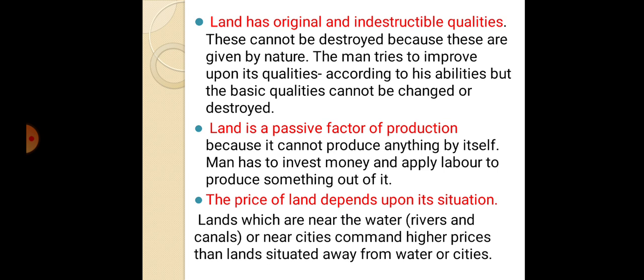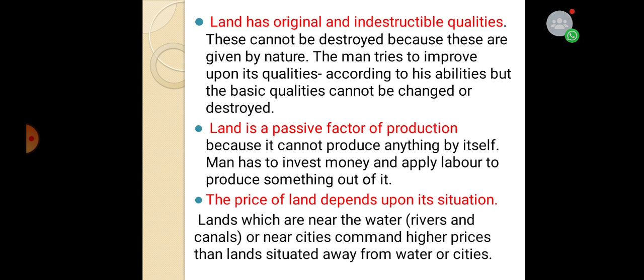Then the next one is very important: land is a passive factor of production. This sentence may be asked as a fill in the blank: land is a dash factor of production. So why is it a passive factor? Because it cannot produce anything by itself. Man has to invest money and apply labor to produce something out of it. So that's why we can call land a passive factor of production. The price of land depends upon its situation.